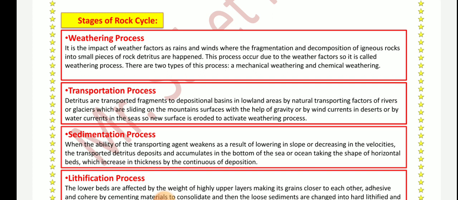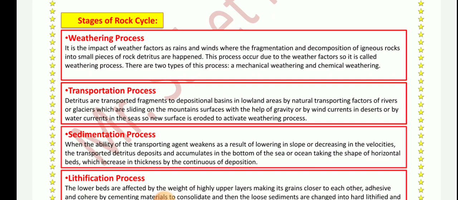Number two, transportation process. The fragments are transported to depositional basins in lowland areas by transportation factors like rivers, glaciers, winds, and others, which are sliding on the mountain surfaces with the help of gravity. That means that fragments fall down by gravity, or by wind currents in deserts, or by water currents in the seas. So a new surface is eroded to activate the weathering process.